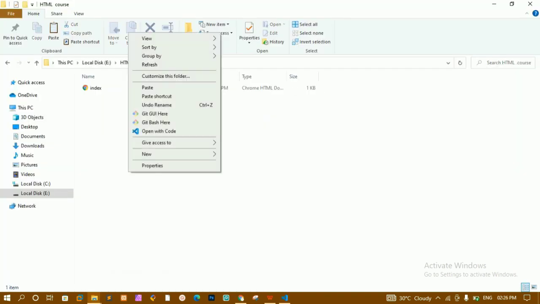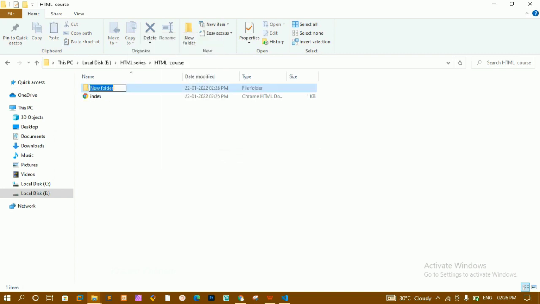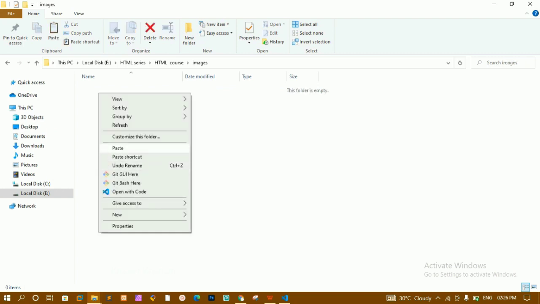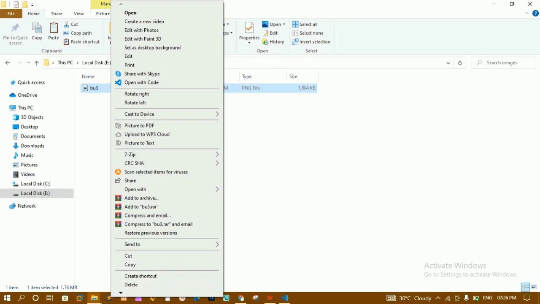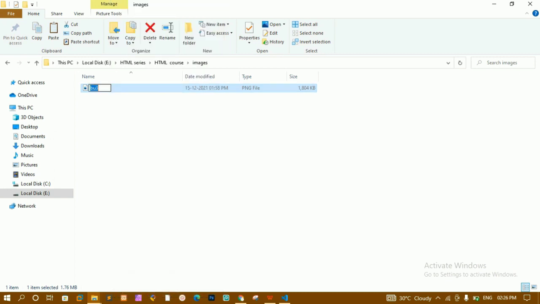Now here I am just going to create an images folder. Inside that I have copied one image, and here I am going to paste that image. And here I am having BU3. Let me change the name. I'll write here image 1.